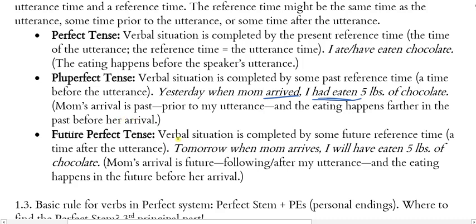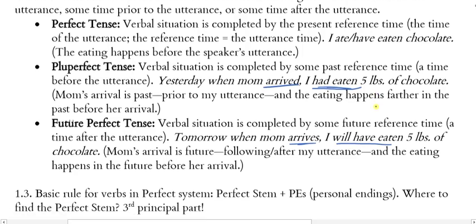Now, for the future perfect tense, the verbal situation is completed by some future reference time, a time after the utterance. So in this example, tomorrow's future, when mom arrives. So from the time of the utterance, mom's arrival is future to that, but I will have eaten 5 pounds of chocolate by that time tomorrow. Here, the eating precedes the arrival, but both of them are future from the perspective of the utterance. So mom's arrival is future following the utterance, and the eating happens in the future before her arrival.